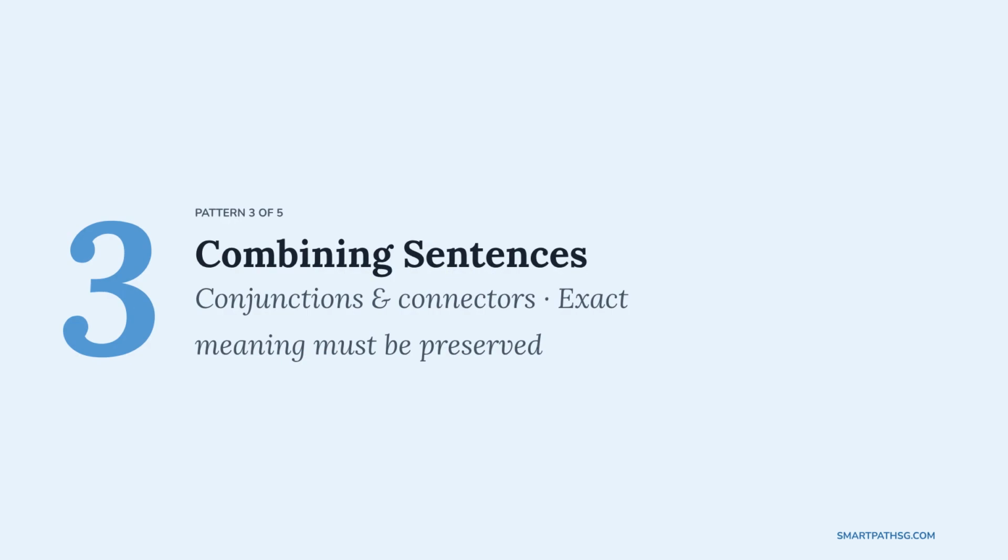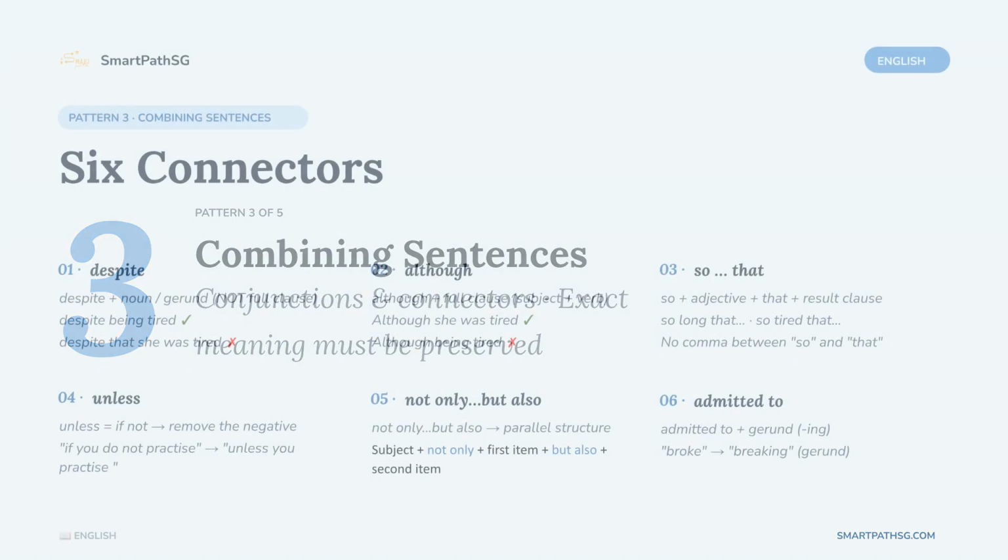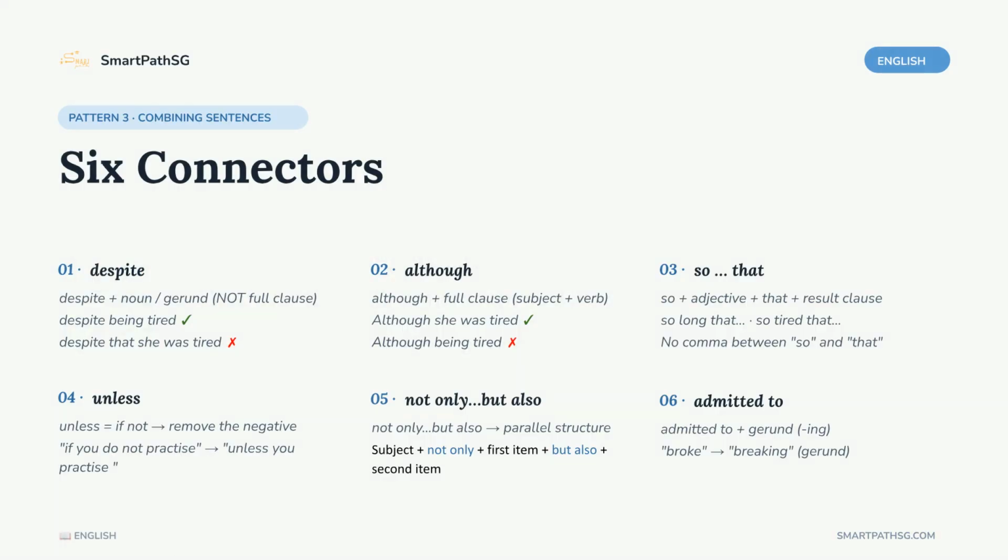One rule overrides everything here. The meaning must stay exactly the same. Grammar right, meaning changed, 0 marks. Here are the 6 most tested connectors that you should be very familiar with. The commonly confused pair are despite and although.